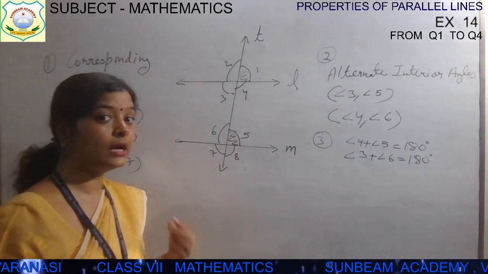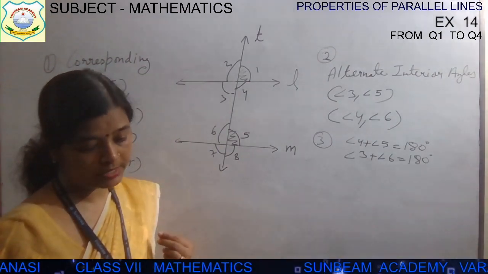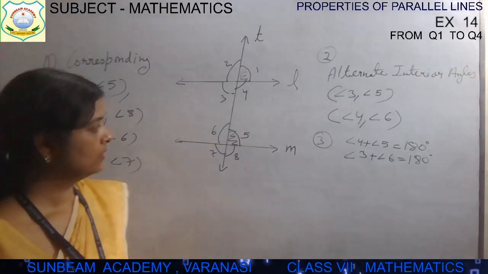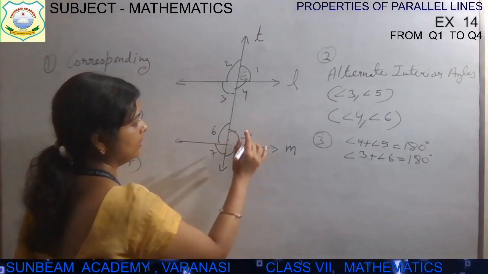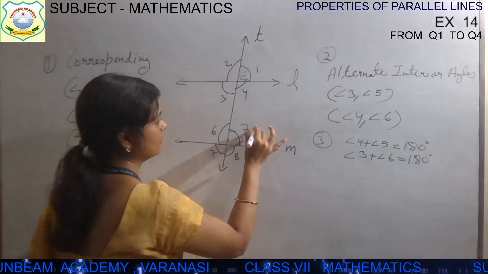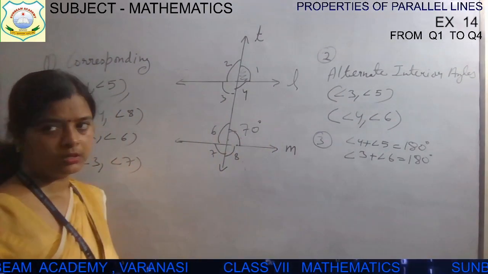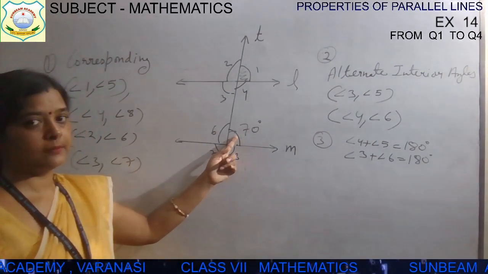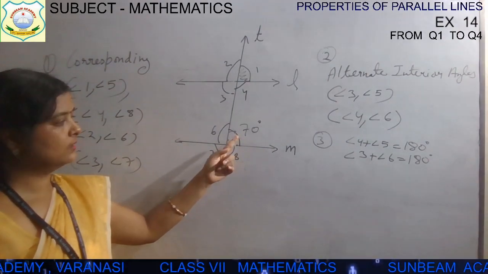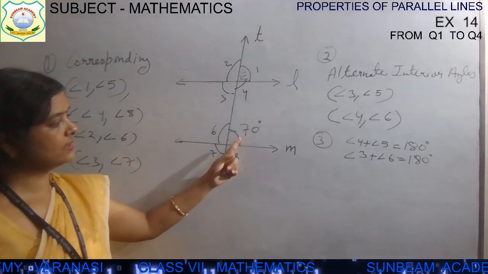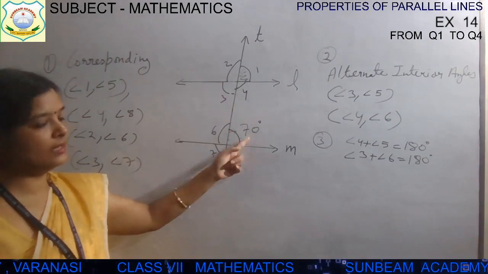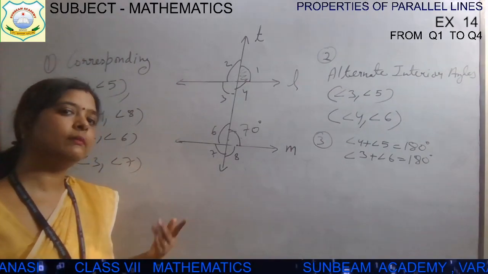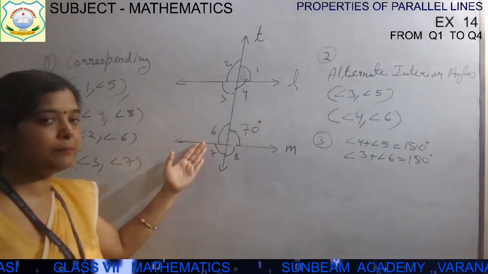And now we will find R value. Question में दिया है कि angle 5, let me see the question. Angle 5 is 70 degree. रखिए बच्चों, this is angle 5, okay, and this is how much, 70 degree. Now quickly you can find out. Angle 5 is 70 degree. So see, alternate interior angle 70 and angle 3, 70, and this one angle 5 and angle 3 क्या होंगे ये? They will be alternate interior angle and they will be equal. क्यों equal होंगे? Because the lines are parallel.